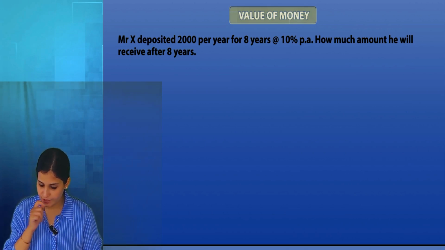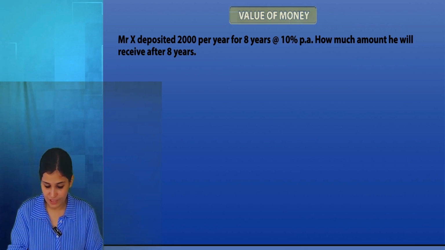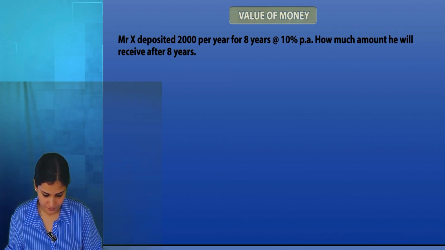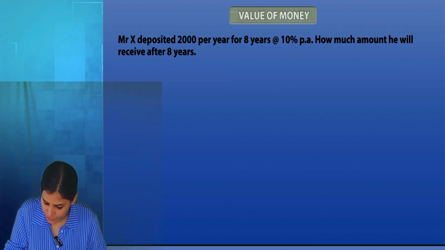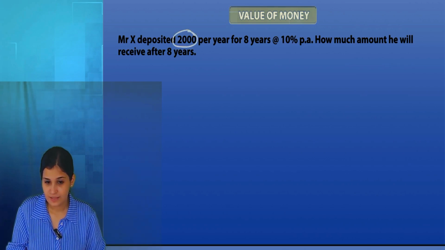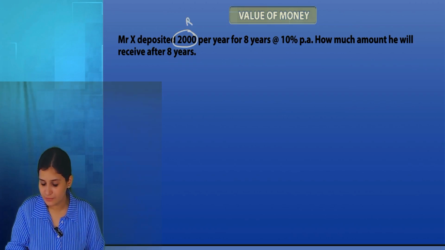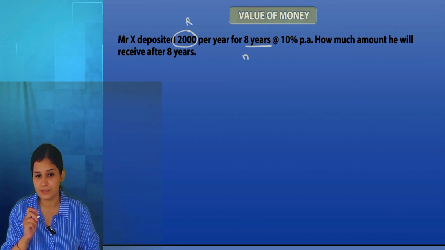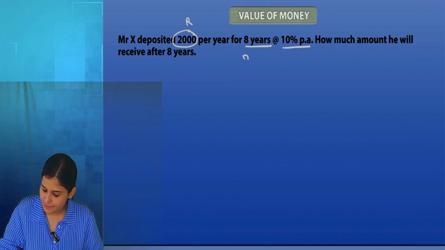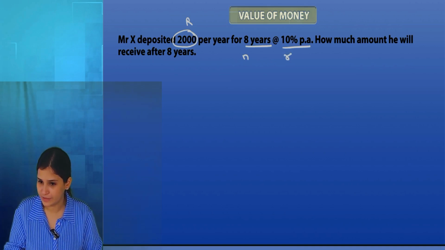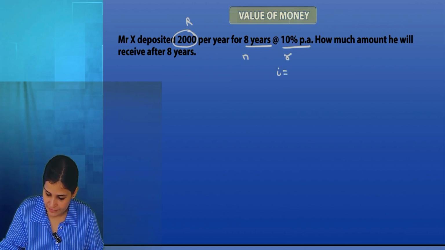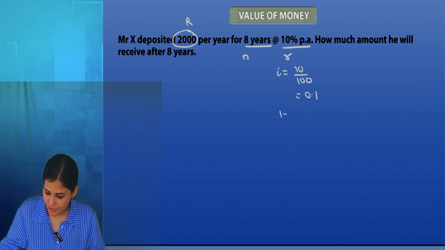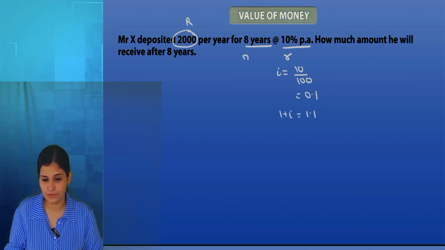Mr. X deposited rupees 2000 per year for 8 years. So this is what? 2000 will be what? Yearly annuity, for 8 years. So this is my N. N is always the number of installments. Rate is 10% per annum. So this is going to be R straight away. So automatically my I will be R by 100, that is 0.1. My compounding value 1 plus I will be 1.1. Is it okay?